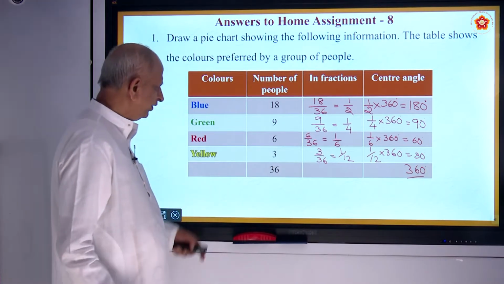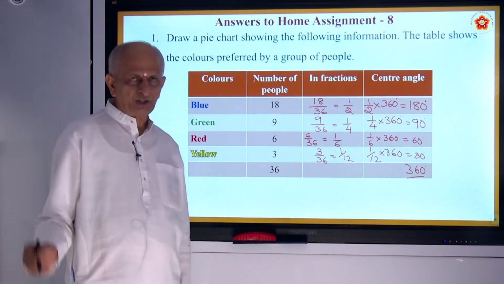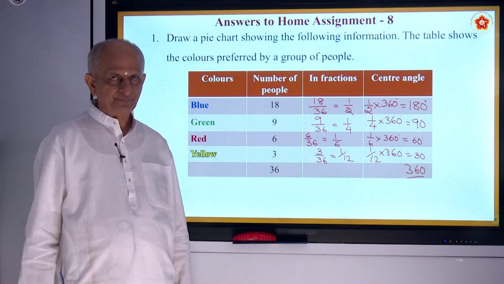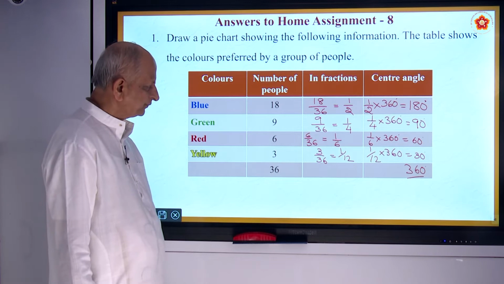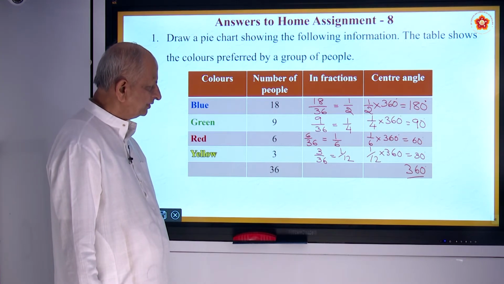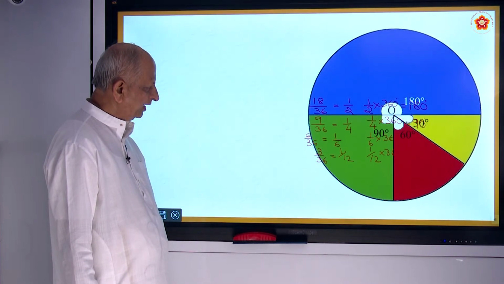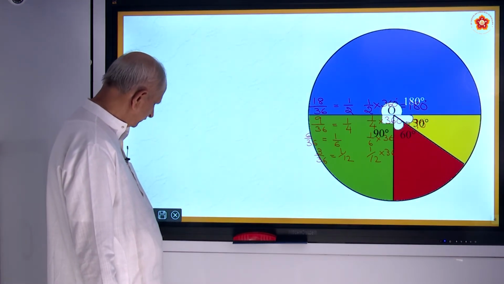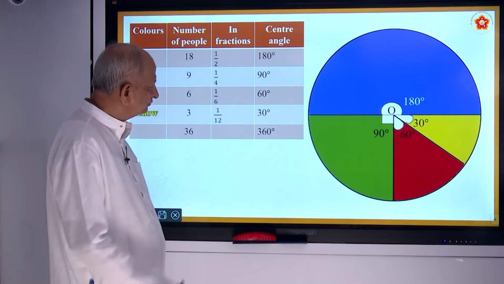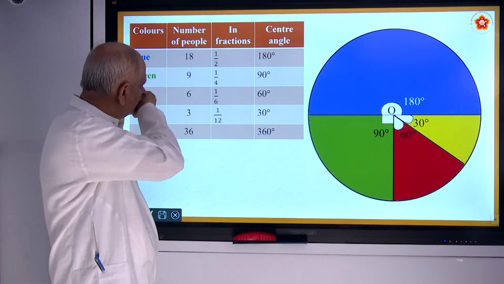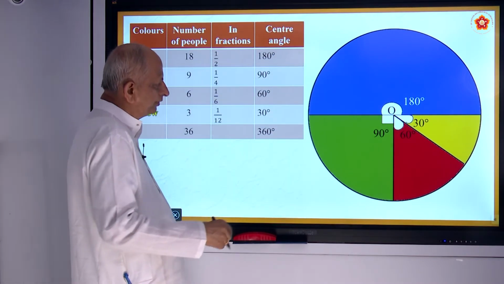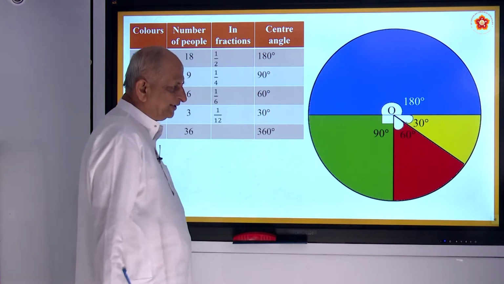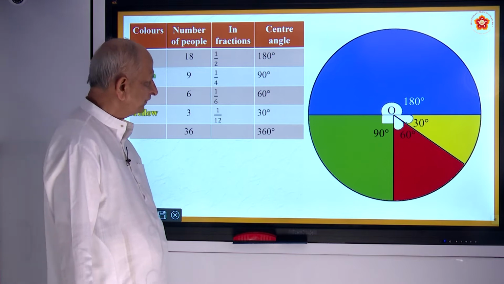Now according to this, we have to draw a pie chart or circle graph. What is the first step? The first step is drawing a circle, of at least 5 centimeter radius.